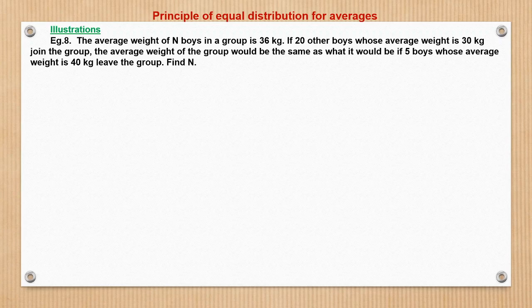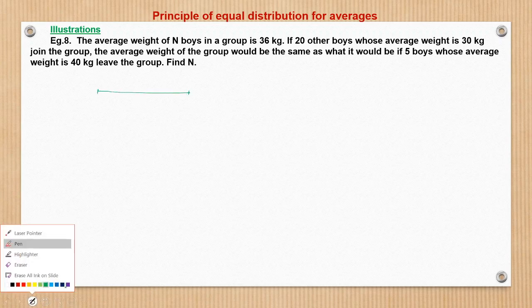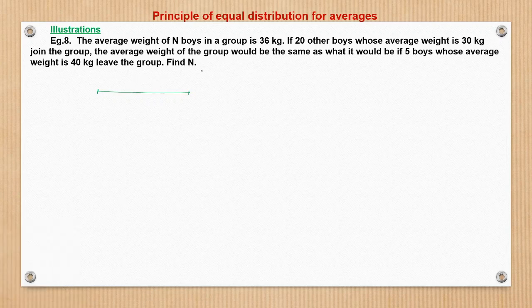Here, the average weight of n boys in a group is 36 kg. Right. So see, this is also an interesting question. What happens? The average weight of n boys in a group is 36 kg. So the number of boys is n and the average weight is 36 kg.